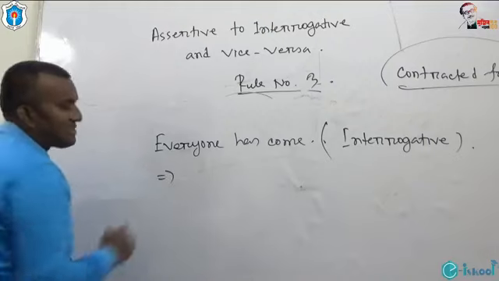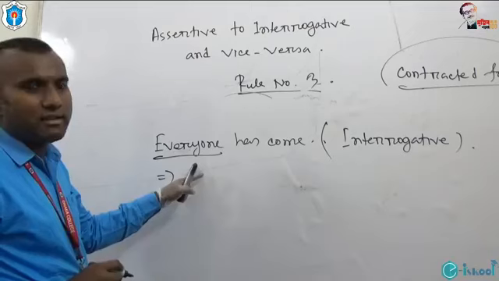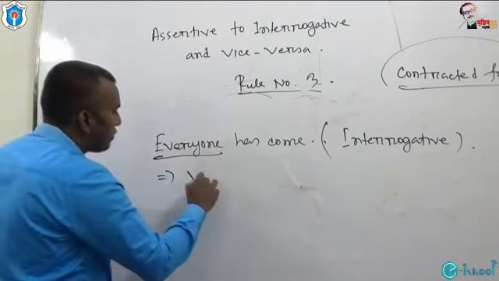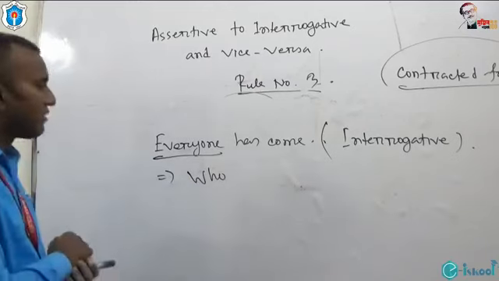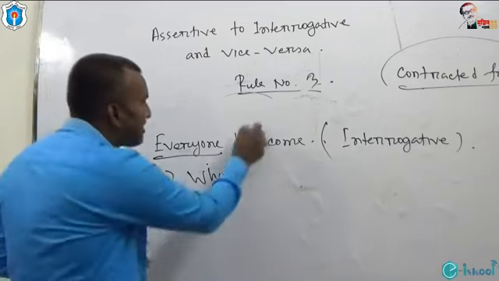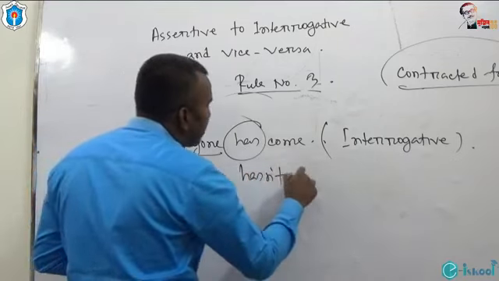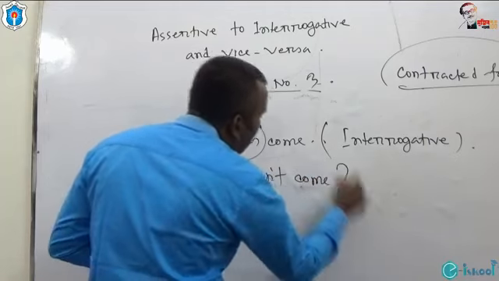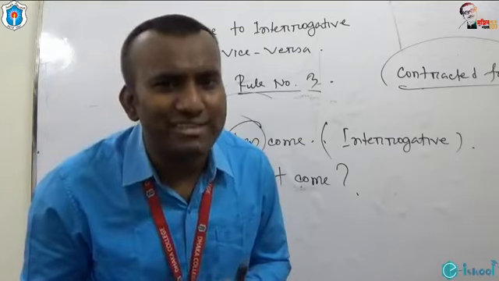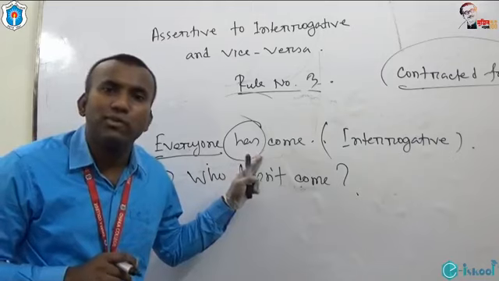Now I'd like to give the answer. The sentence is with everyone as the subject, so I should use who. Then I have told you after who we have to use not. What is the verb here? Has. I should say, who hasn't come? I think it is really easy. What do you think, my dear students? This is really easy. So this is all about rule number 3.